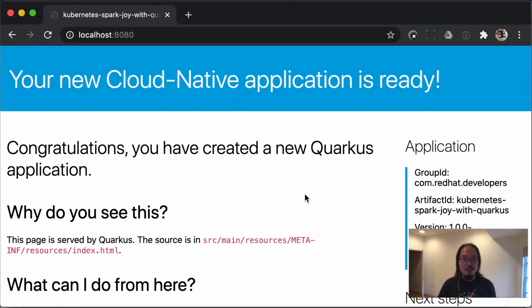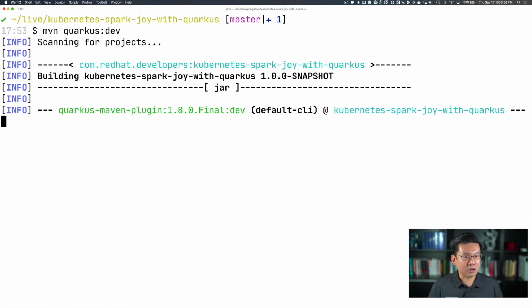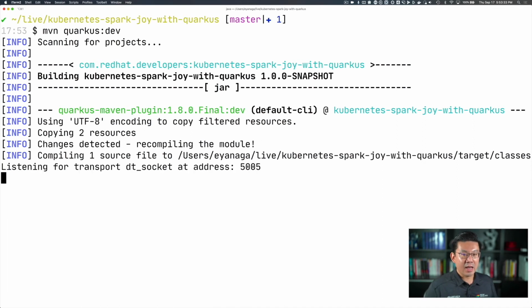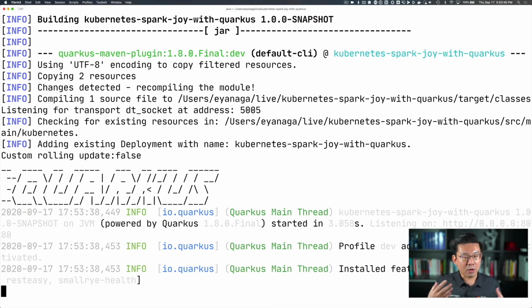That was pretty awesome without having to write any Docker file or even most of the YAML files. Okay, so what's next? Next we're going to show you dev mode, and better than that, remote dev mode. So let me show you some magic here. I'm going to type the magic words here on my local machine, mvn quarkus:dev. So Quarkus is going to start in development mode, so it's listening for changes in my machine. So whenever I send a new request here to my local machine, Quarkus restarts and does that in a supersonic way.